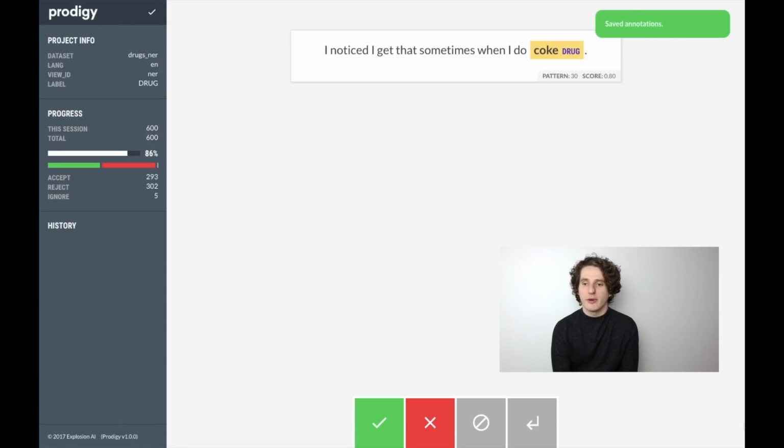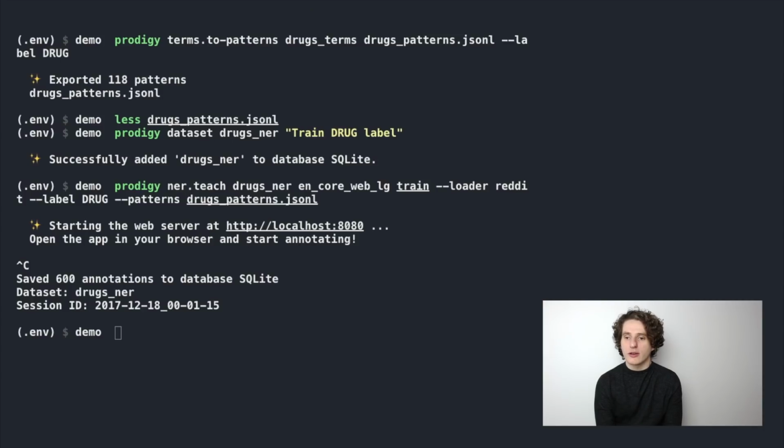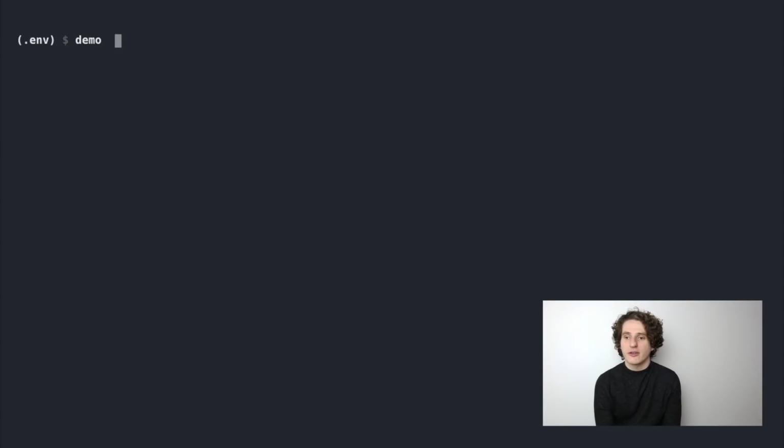So when we get our 600 annotations, we just go back to the terminal here, stop the server, and then we have all of the annotations stored in the data set that we have here. From here, we can actually just export the data set if we want into this text-based format. And if we had some other way of training with this, we can just do that as an offline process. But Prodigy also has a built-in training process. If the model is spaCy's named entity recognizer, you can use the recipe out of the box. So the recipe here is just prodigy ner.batch-train.